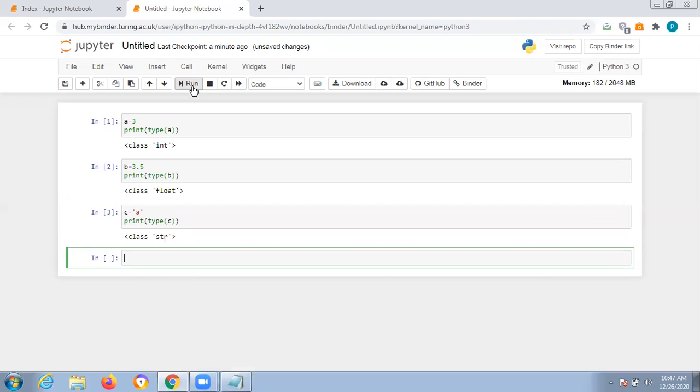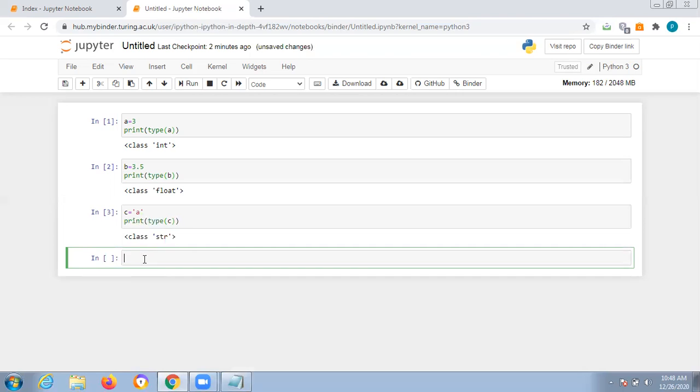Whenever you are enclosing in single quotes or double quotes, it will be treated as a string. Okay, these things you should note down. Very important. Whether you give single quote or double quote, it will be treated as a string. I will explain a separate class on strings. However, you should know type. Type is very important here.